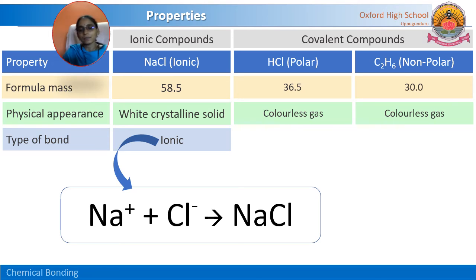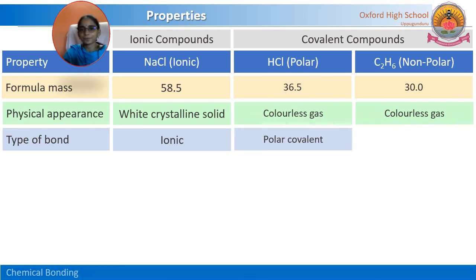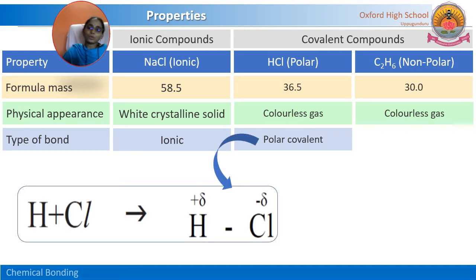And observe this one, we have just discussed it. Na plus, that means a cation, and Cl minus, an anion. The bond between these ions is called an ionic bond, and the compound so formed is an ionic compound, NaCl. Whereas here these are polar covalent. Just now I told you H plus Cl minus, but those are not completely dissociated into ions like Na plus and Cl minus. They have partially positive and partially negative charges. So hydrogen gets a partially positive charge, whereas chlorine gets a partially negative charge.